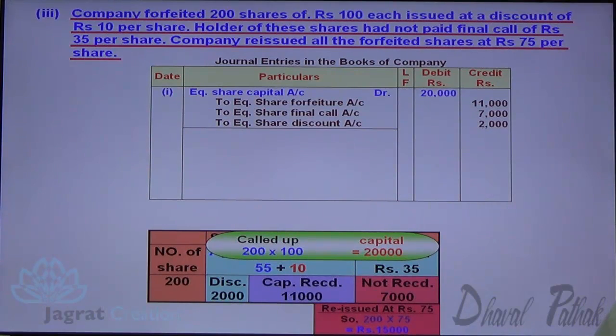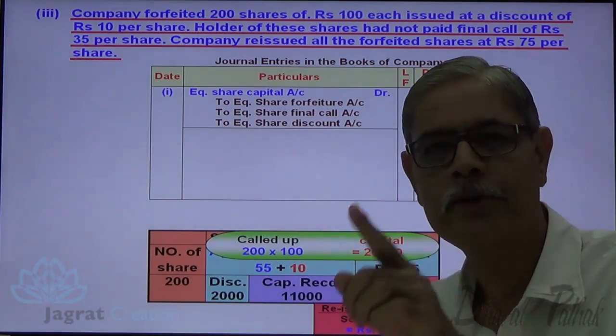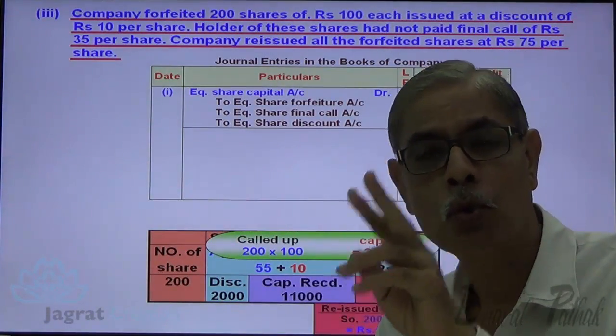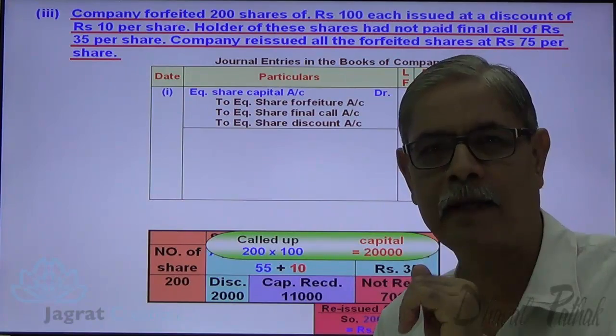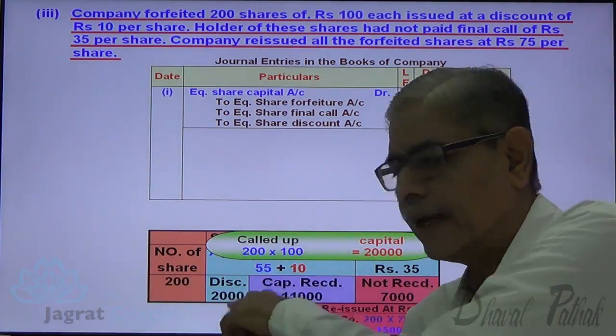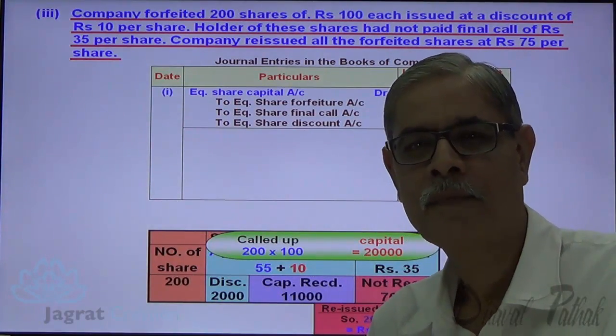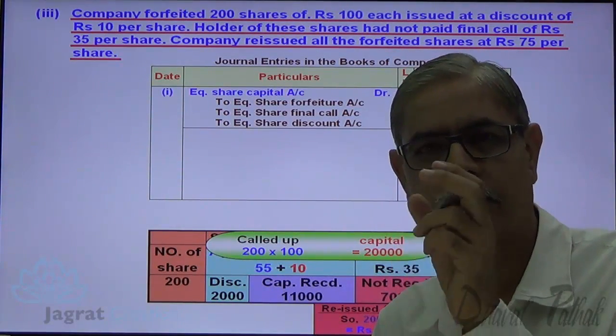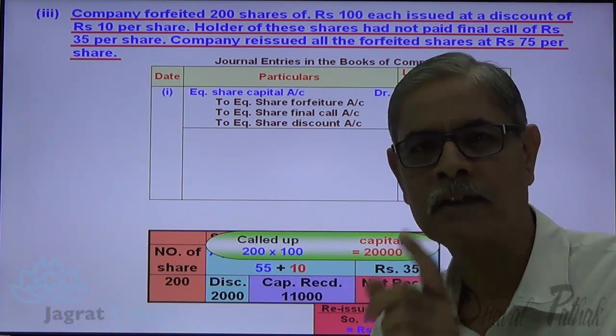Now these shares are reissued at a price of 75. So a share of 100 is issued at a price of 75. So the total discount is 25. Out of the total discount of 25, 10 is the general discount. And 25 minus 10, 15 is the special reissue discount.